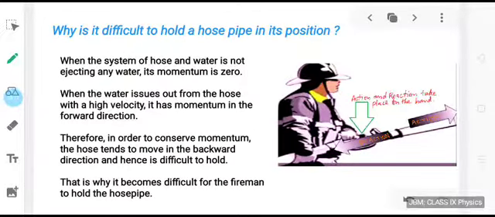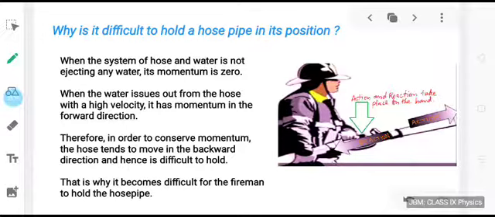Why is it difficult to hold a hose pipe in its position? We had analyzed this situation using Newton's third law. Now, we can analyze the same situation using the law of conservation of momentum. When the system of hose and water is not ejecting any water, its momentum is 0.